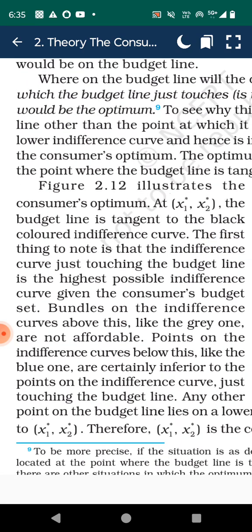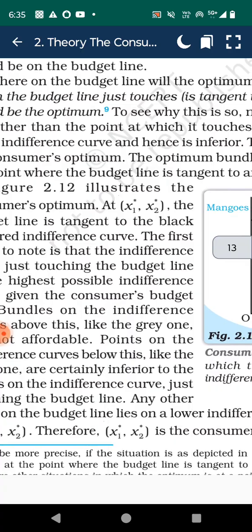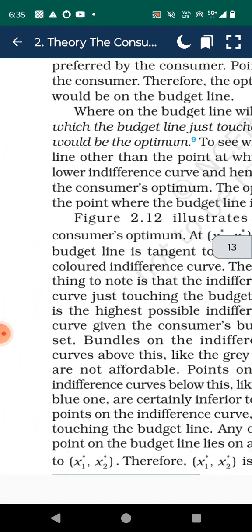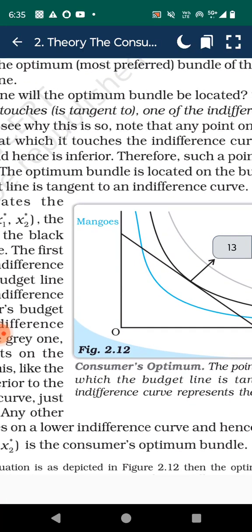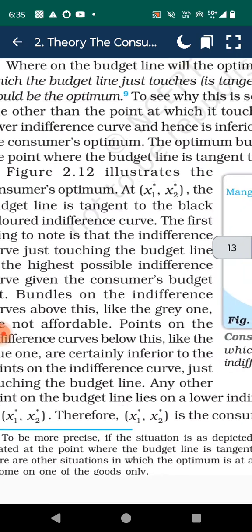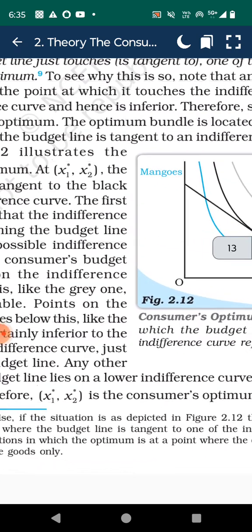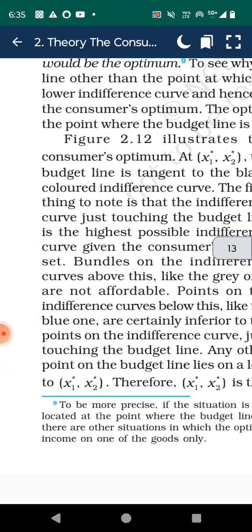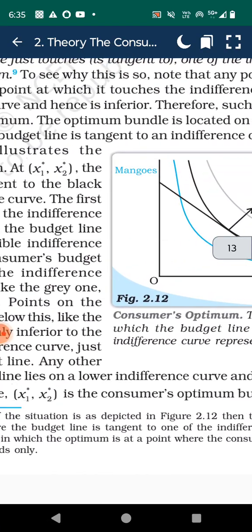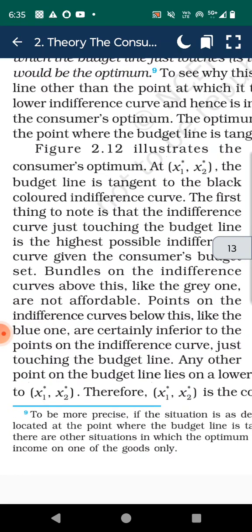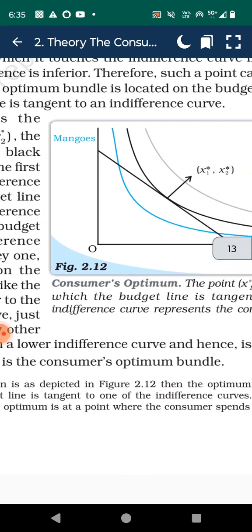Where on the budget line will the optimum bundle be located? The point at which the budget line just touches or is tangent to one of the indifference curves would be the optimum. To see why this is so, note that any point on the budget line other than the point at which it touches the indifference curve lies on a lower indifference curve and hence is inferior.